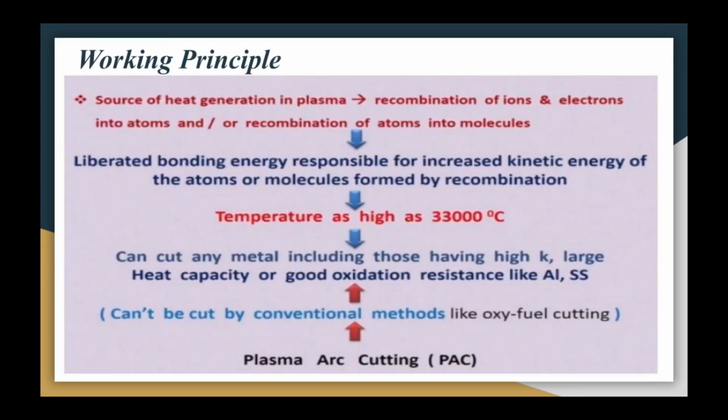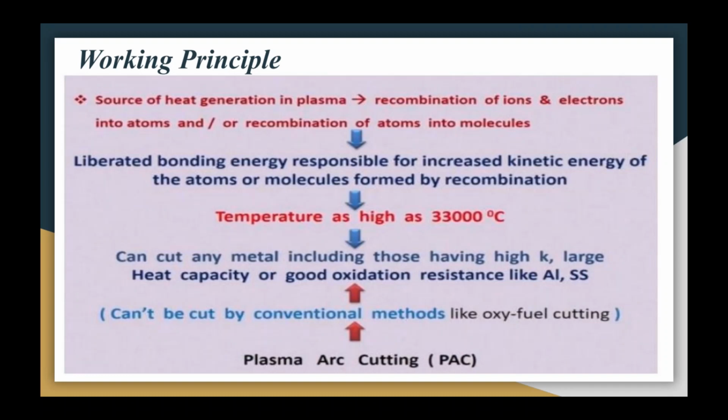Now let us discuss the working principle. The temperature of plasma can be of the order of 33,000 degrees Celsius. When such a high temperature source reacts with the workpiece, it melts out and may vaporize, and finally is cut into pieces.